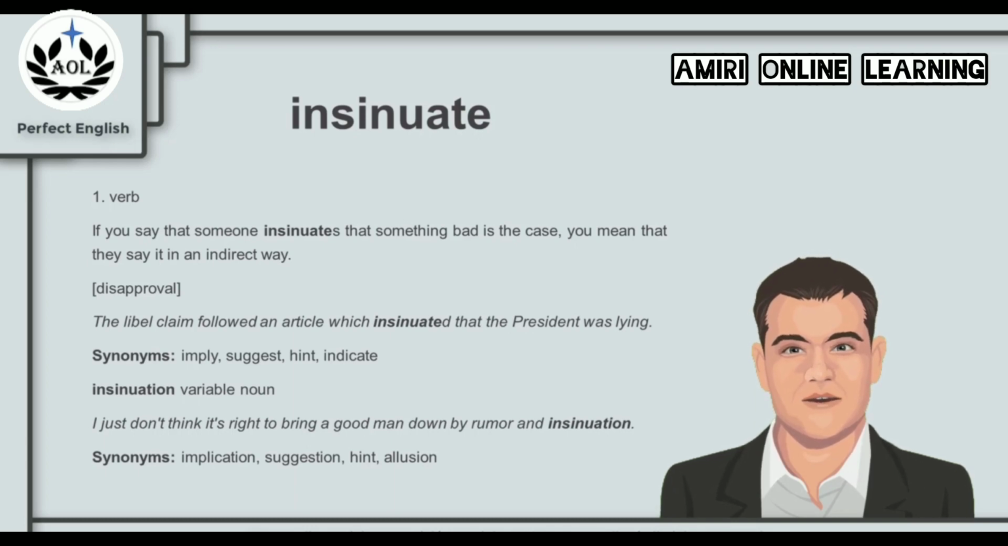We can use insinuation as a variable noun. For example, I just don't think it's right to bring a good man down by rumor and insinuation.